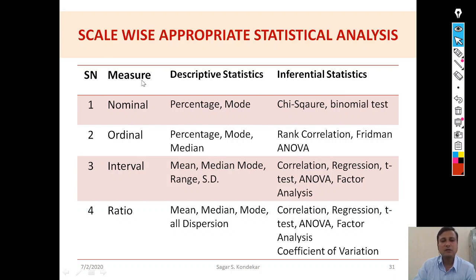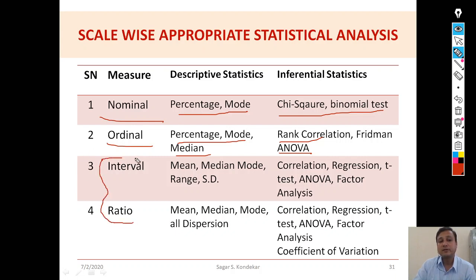Here is a very brief table which explains which statistical treatment we can give to nominal and ordinal data. In the descriptive statistics we can only use percentage, mode and median. In the inferential statistics, there are a few which we can apply to nominal and ordinal data. Whereas for the interval and ratio scale, there are many more statistical techniques and tools which we can apply.